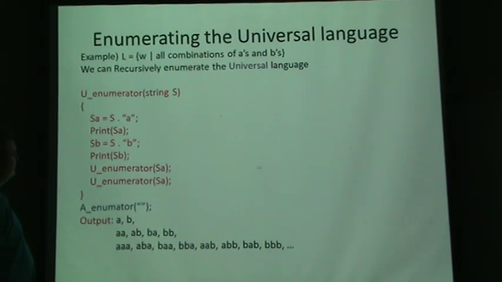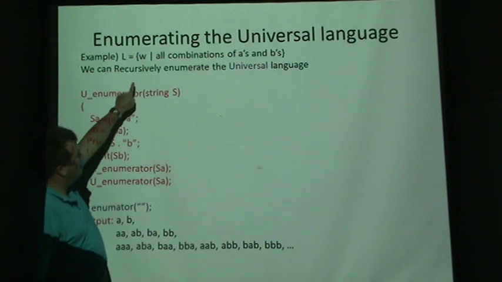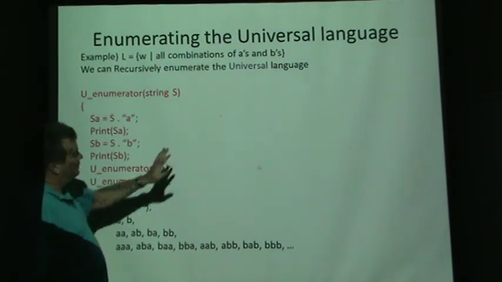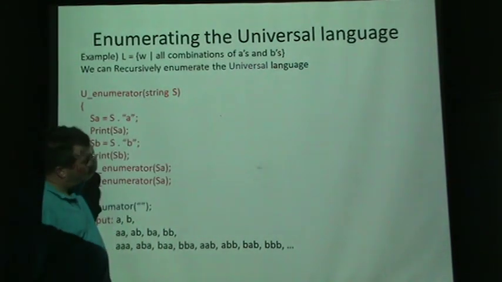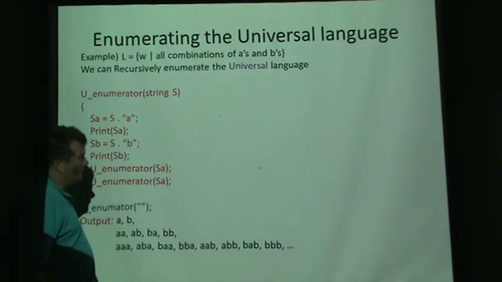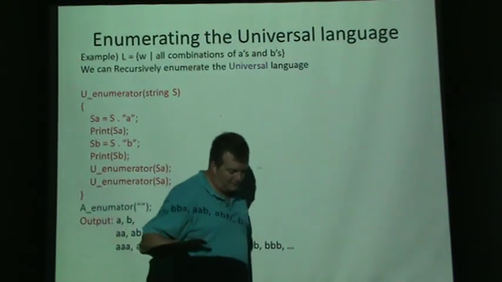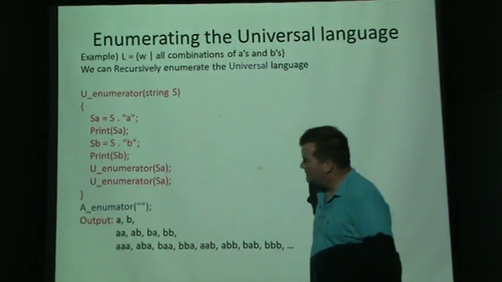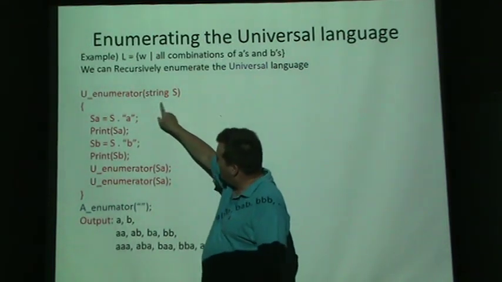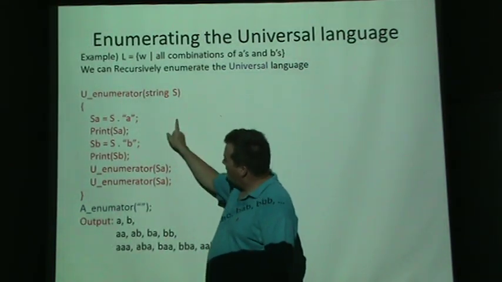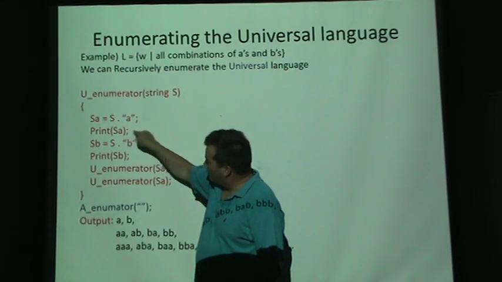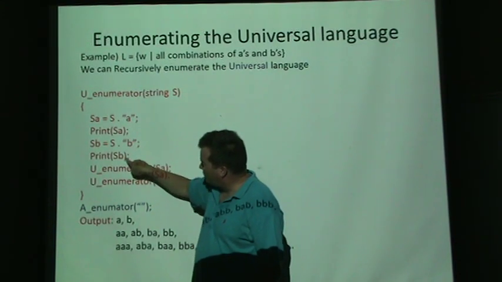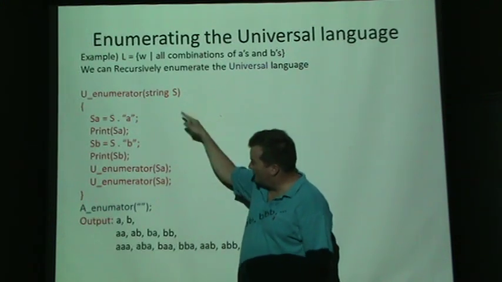Okay, so once again, we're back on the topic of enumerating a language. Suppose we wanted to have the language of all the words that are any combination of our alphabet. Our alphabet is A's and B's, and we want to print out every possible combination, so we're printing out the universal set. We write an enumerator that takes as input nothing, blank, concatenates an A onto the end of it, prints it out, concatenates a B onto the end of it, prints it out, and then recursively calls itself with the